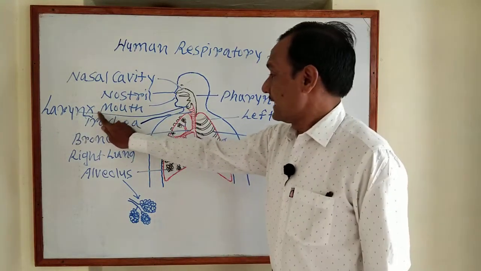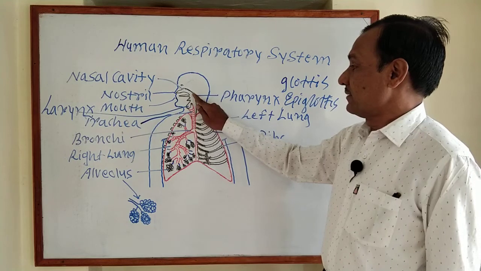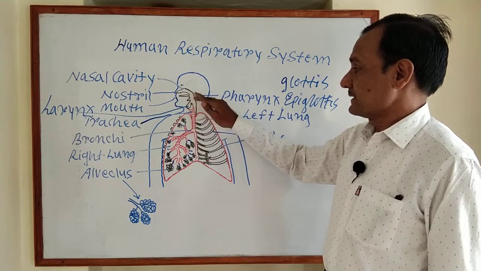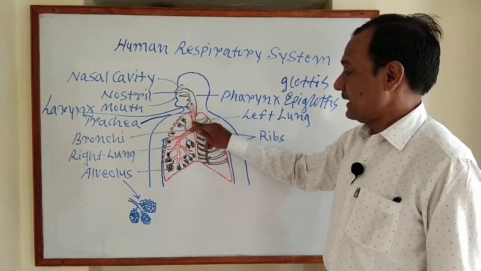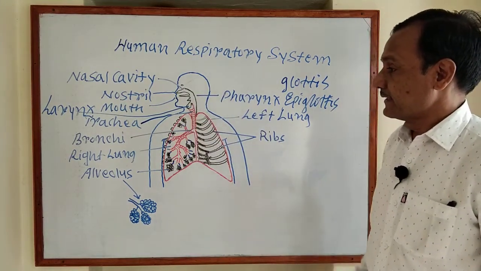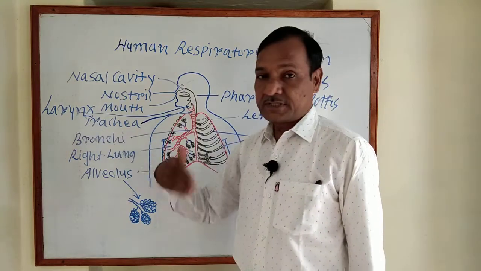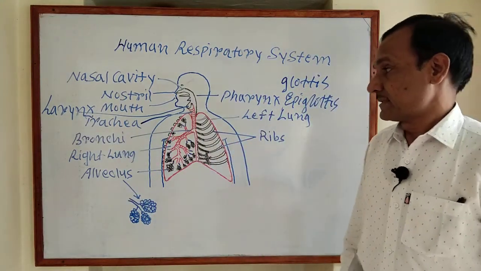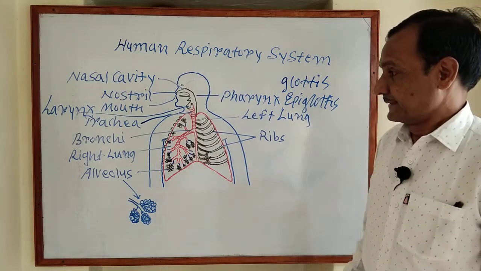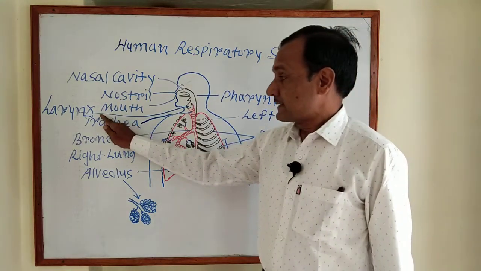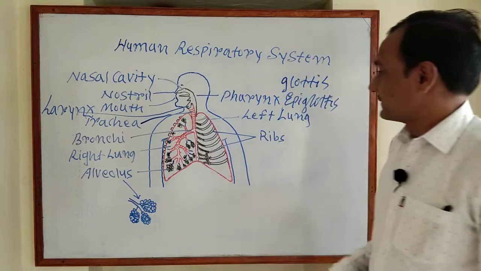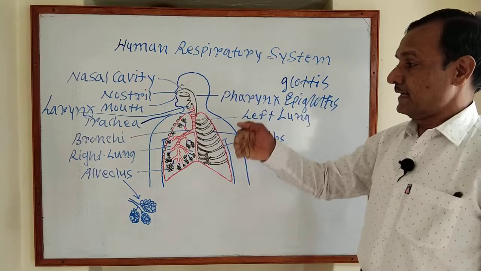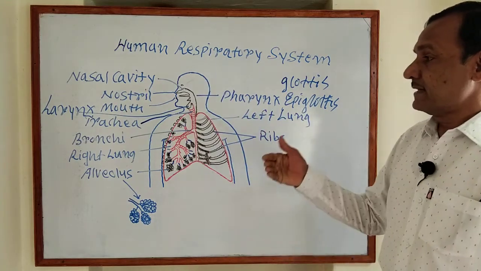It extends from the laryngopharynx to the hyoid bone and the trachea. The larynx contains a pair of vocal cords for producing sound. The larynx is made up of cartilage plates, and they are held by membranes and muscles.